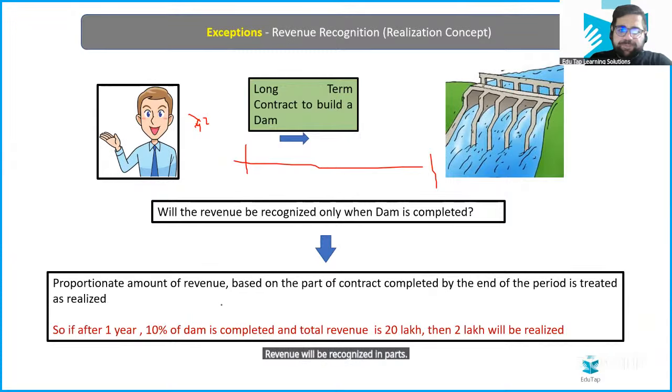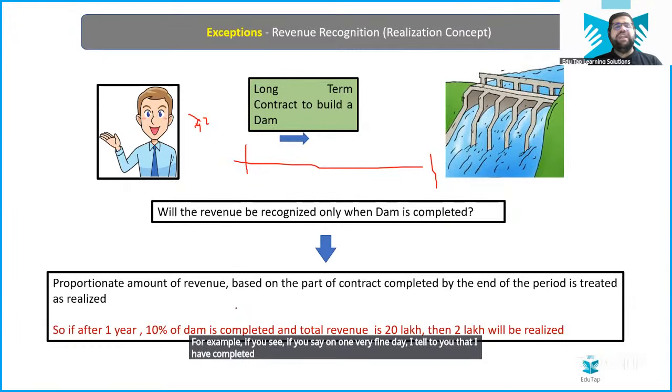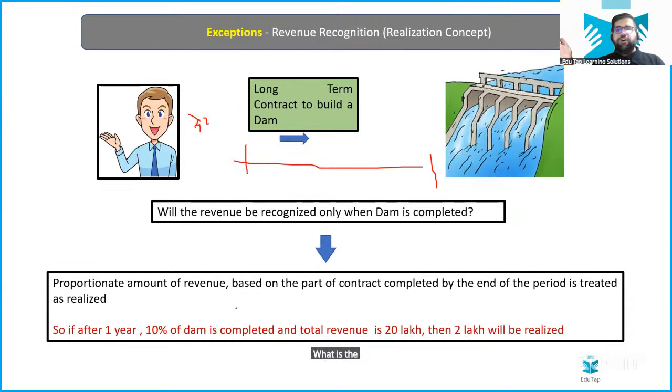For example, if on one fine day I tell you that I have completed 10% of the dam till now, what is the overall cost? 20 lakh. So you will take 10% of 20 lakh, and you can say that yes, I'm marking that entry in my books of account. This is an exemption. If this exemption did not exist, many people would be cheating.